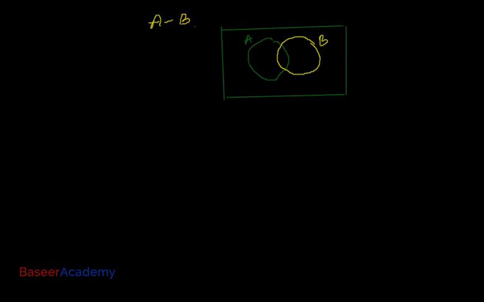A minus B is the set of elements that belong to A but do not belong to B, right? So I can shade just this region here, because this is a part of A but not part of B.